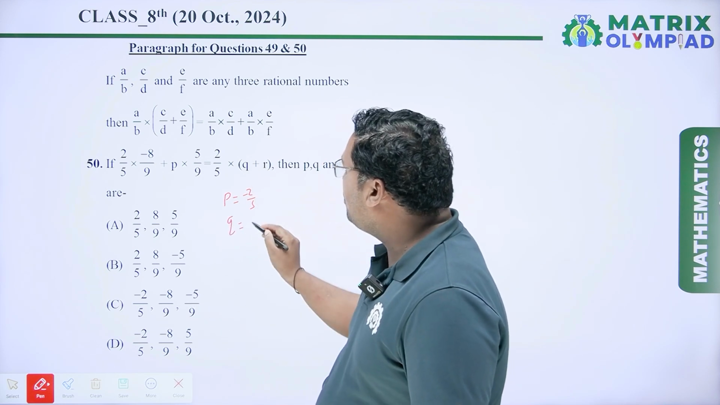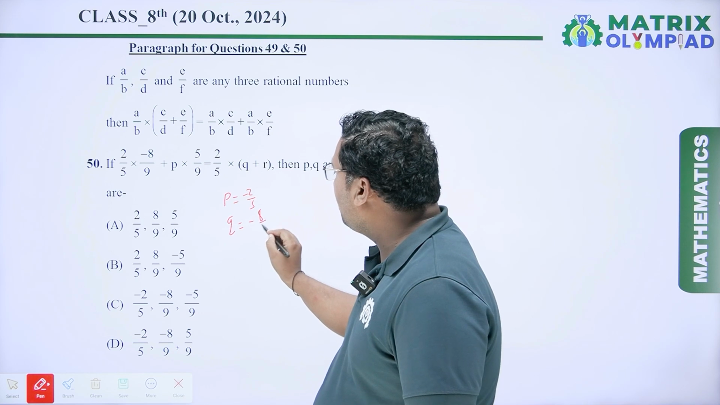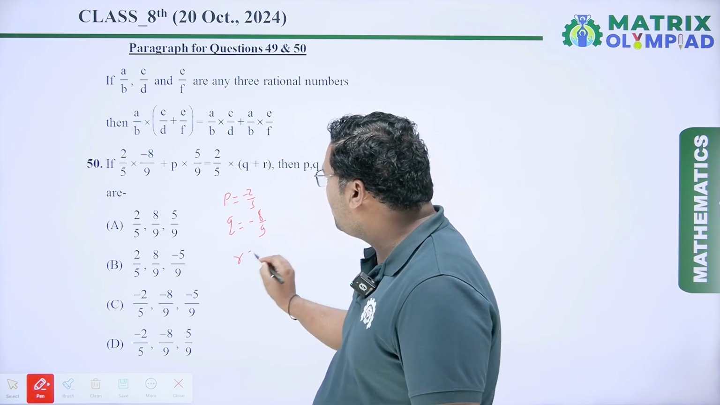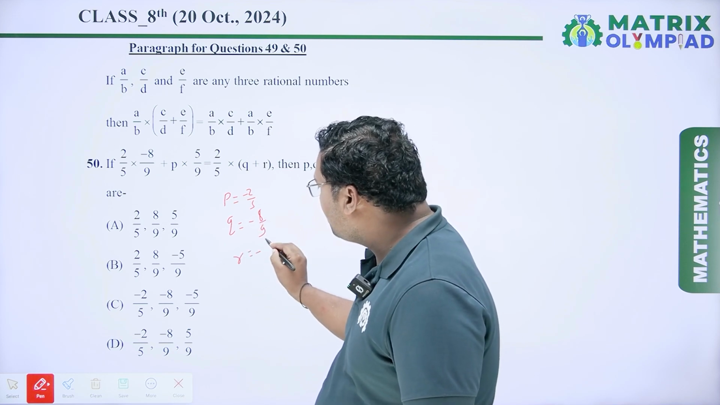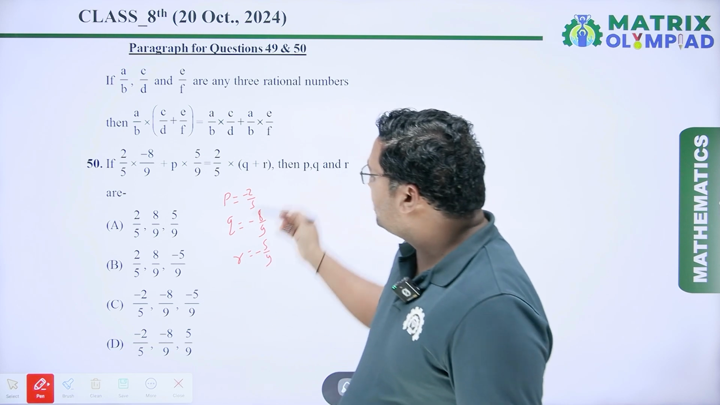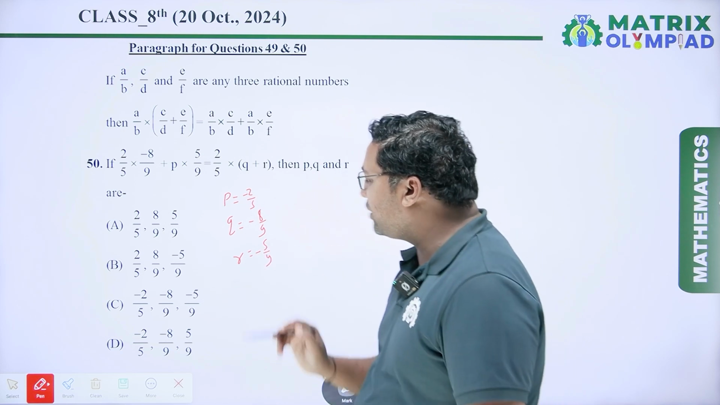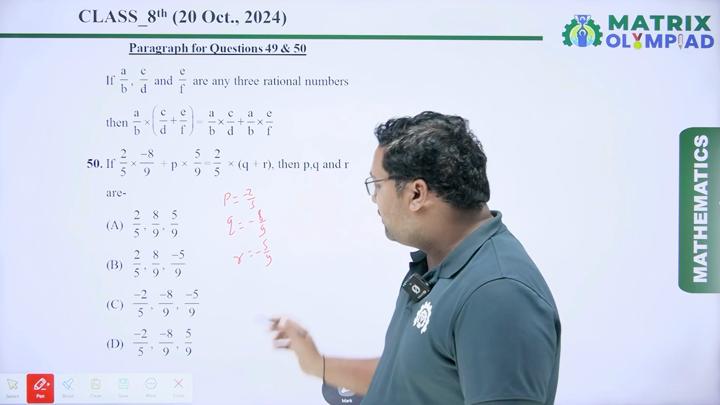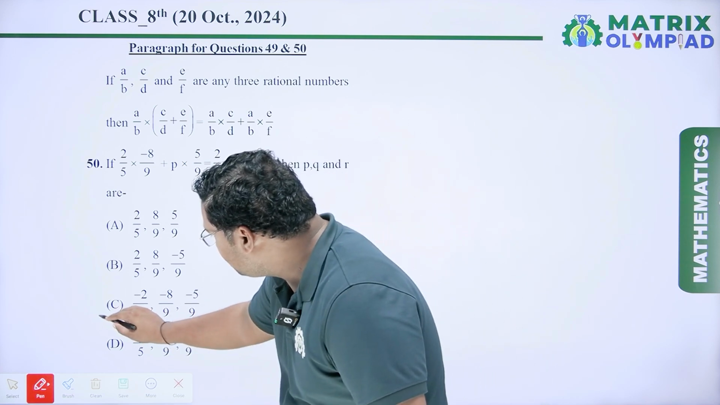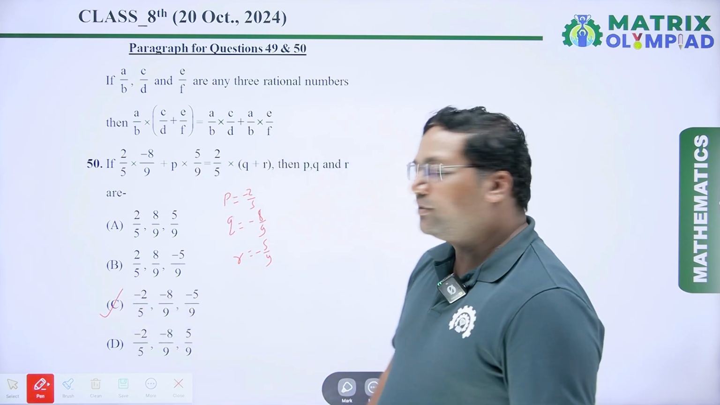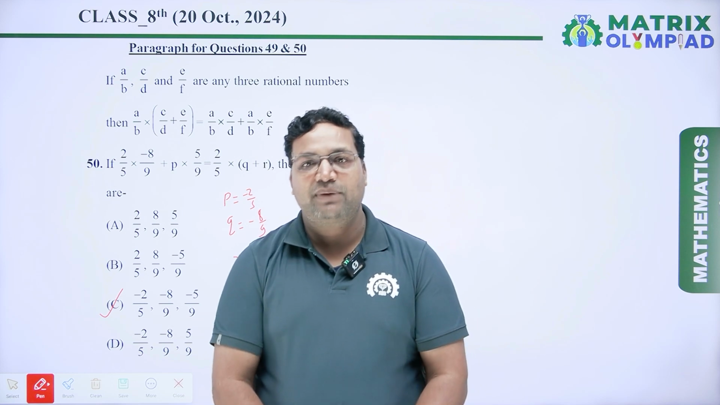Similarly, Q is equal to minus 8/9 and R is equal to minus 5/9. So the value of P is minus 2/5, the value of Q is minus 8/9 and the value of R is minus 5/9, which is in option C. So option C will be the right answer. This is all about the solution of the mathematics part.